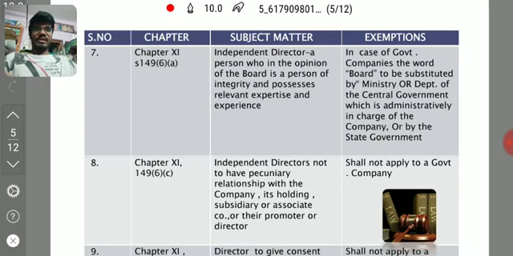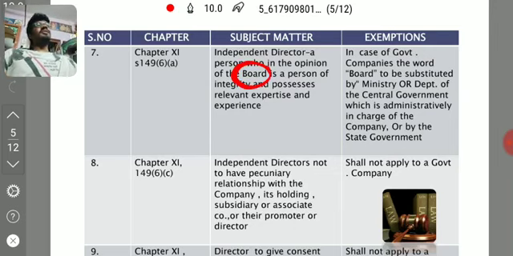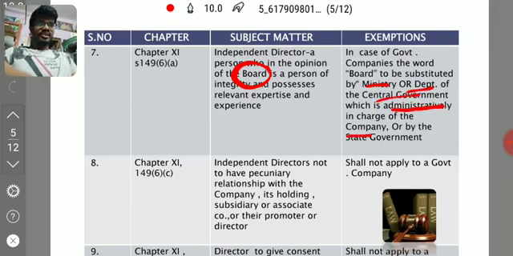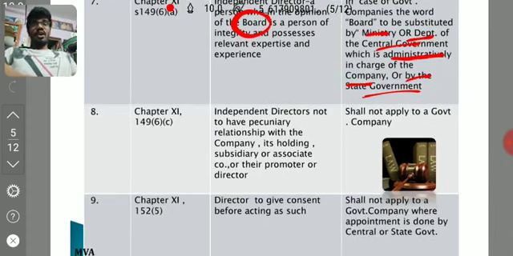Next, coming to our 7th point, 149(6) subsection A. What is 149(6) subsection A? That is relating to independence qualifications, right? Eligibility. Independent director, a person who is in the opinion of the board. Here, independent director means in the opinion of the board, he should have integrity, experience, expertise. But whereas in the case of a government company, the opinion of the board shall not be considered. The opinion of the ministry or department or central government or administrative in charge of the company or by state government shall be considered. Only just replace the board with that ministry, department or central government. That's it. There is no major change in that particular section.